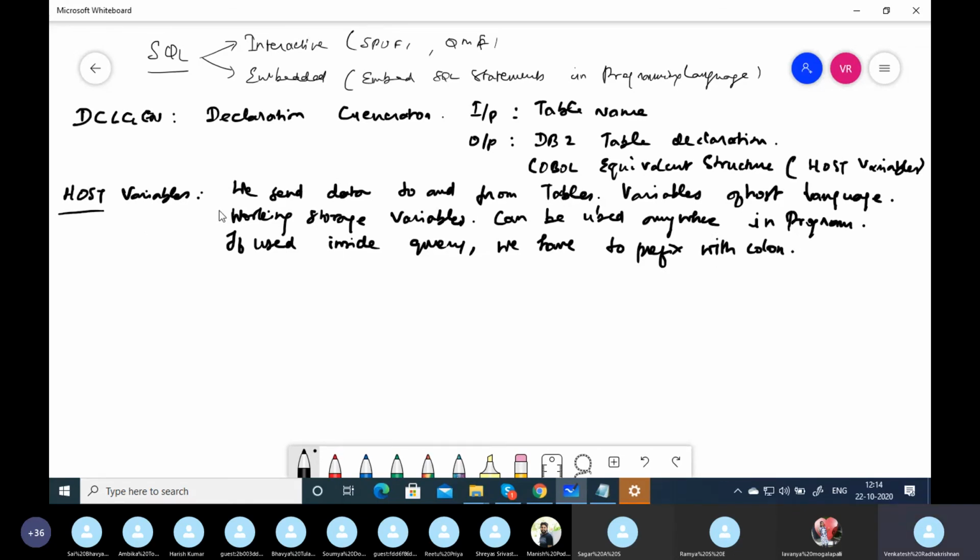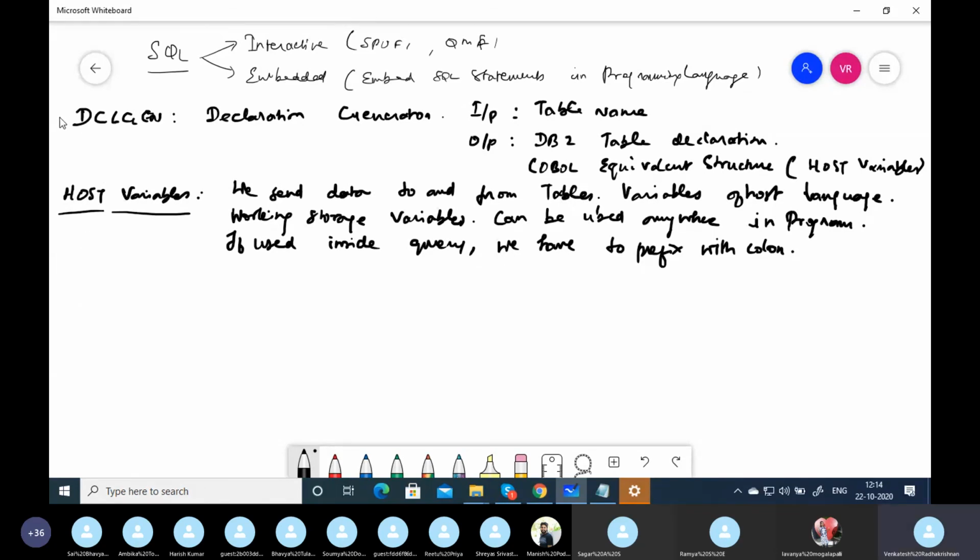So host variables are variables created by the DCLGen tool. These are variables of the host language, used in SQL queries to send data to and from tables. So these are working storage variables that can be used anywhere in the program, but if you use them inside the query, we have to prefix with a colon.